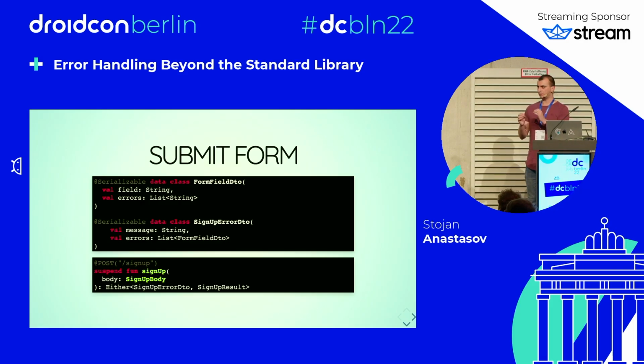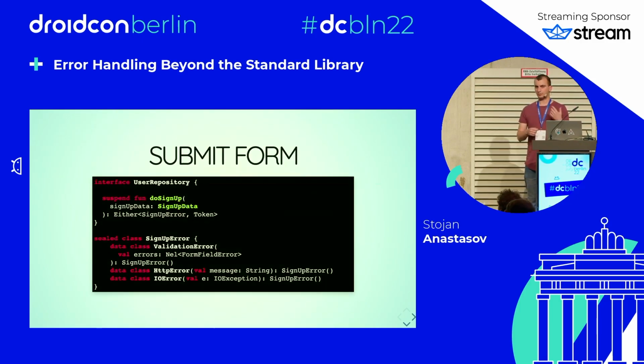Arrow offers a retrofit adapter that supports parsing HTTP errors into the left side here. So if this fails with a HTTP error, like a 400, it will parse it into sign-up error DTO. We can modify the user repository to return an either of sign-up error or a token, where sign-up error can be a validation error, HTTP error, or an IO error.